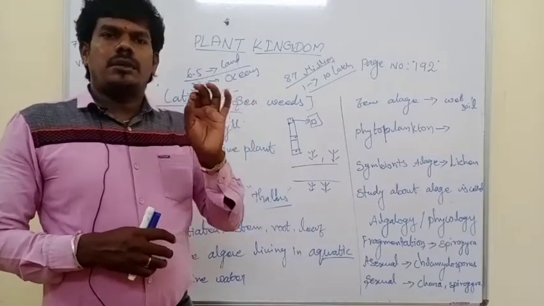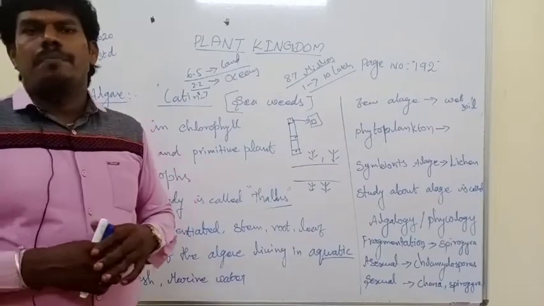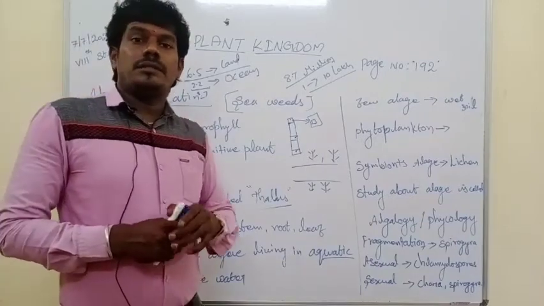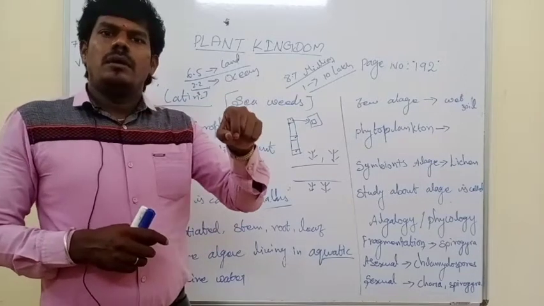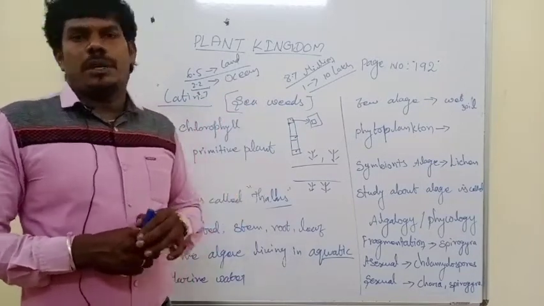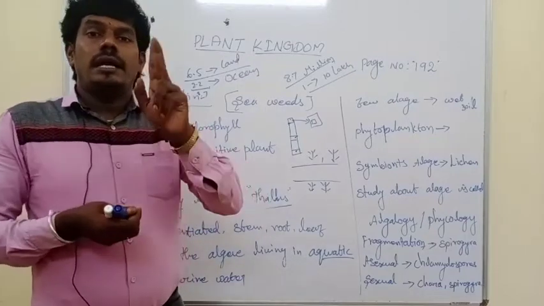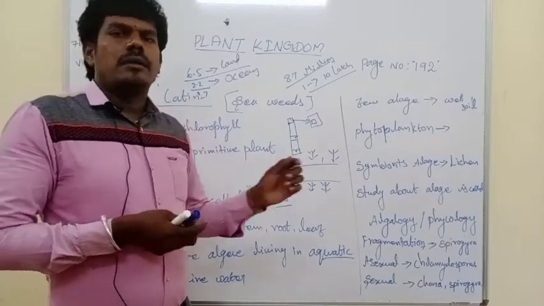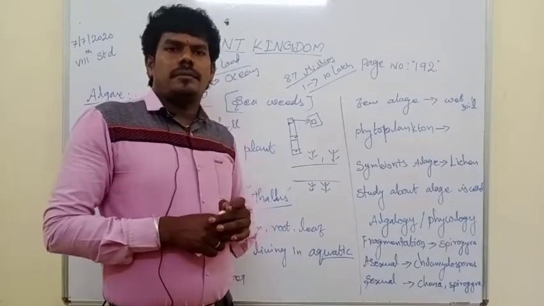In vegetative propagation, a good example is fragmentation, and the plant here is Spirogyra. Then asexual reproduction is the formation of spores, a good example being Chlamydospore. And then sexual reproduction means the fusion of gametes involving two individuals. A good example of that is Spirogyra and Chara.